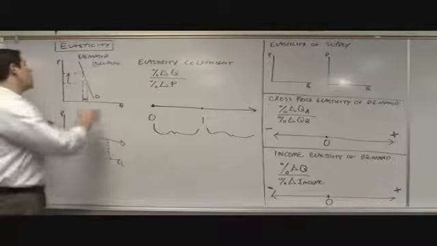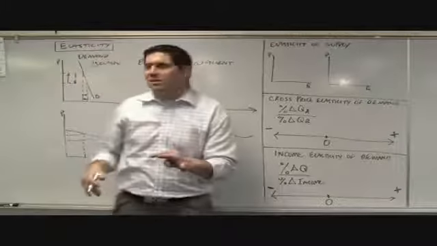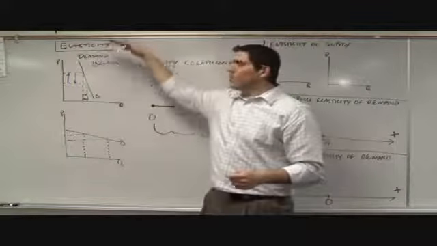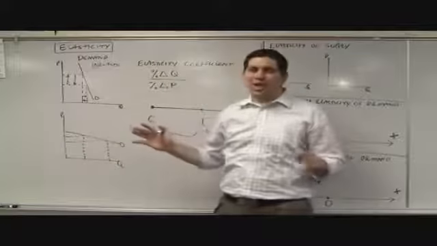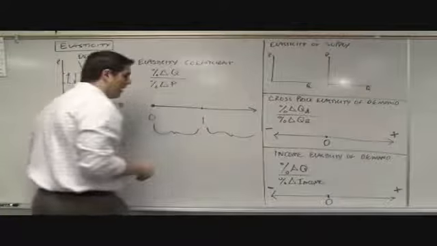It goes the other direction too. When the price falls a whole lot, quantity increases, but just by a little bit. Here's a perfect example, gasoline. When the price goes up for gasoline, people will buy a little bit less, but not a whole lot less. And so quantity is insensitive to a change in price, inelastic demand.